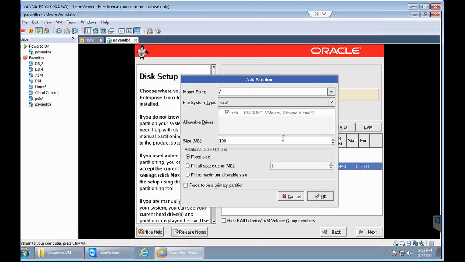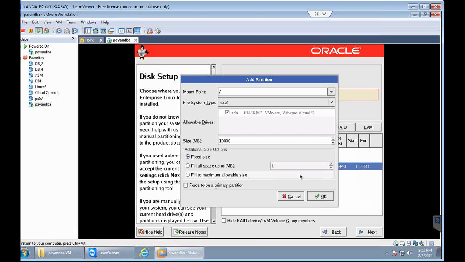As I said, slash in Unix is represented as the root file system, and for this root file system, you need to give the size as 10 GB. The size mentioned there is in MBs, so 10,000 MB is equal to 10 GB. That's the reason we need to put that value there.